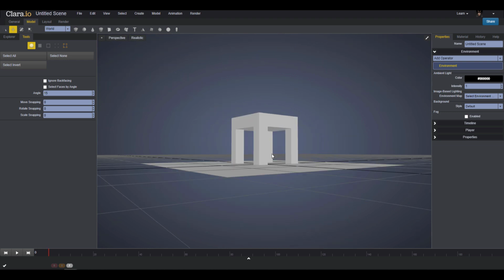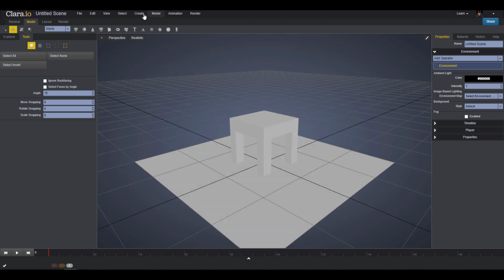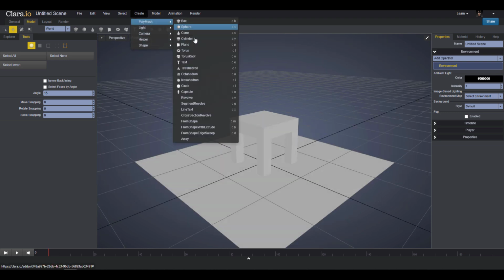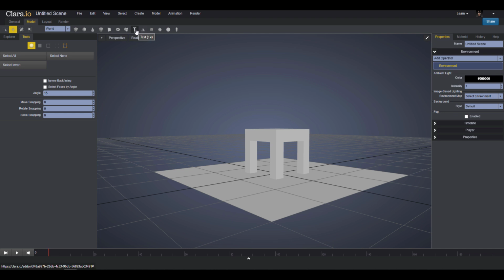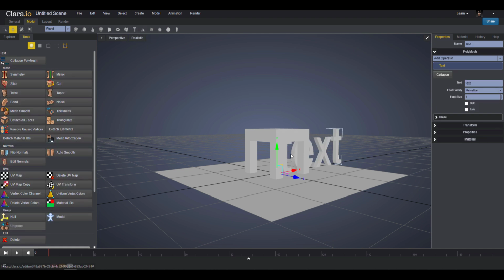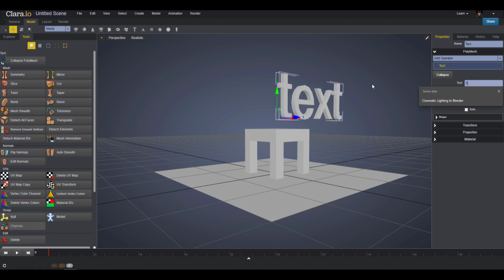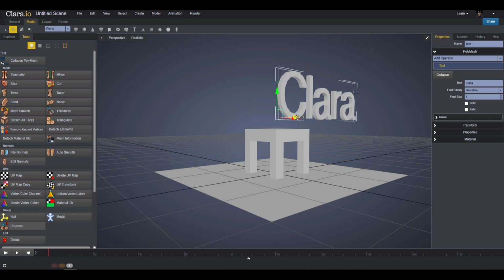And in terms of light, the lighting tools that exist here are pretty interesting. So if you go over to create, there are lots of things you can create from the poly mesh section, and from the lighting you can create standard lights or V-Ray light. Clara.io supports V-Ray, but currently that doesn't seem to be the case. In terms of helper, there's a couple of helpers that you can get. You can also go to the shape section and find a couple of shapes. And if you're thinking about putting on text, or you want to put a text here, you can click on the text section, throw in a text if you want. You can set that and you can proceed with it.